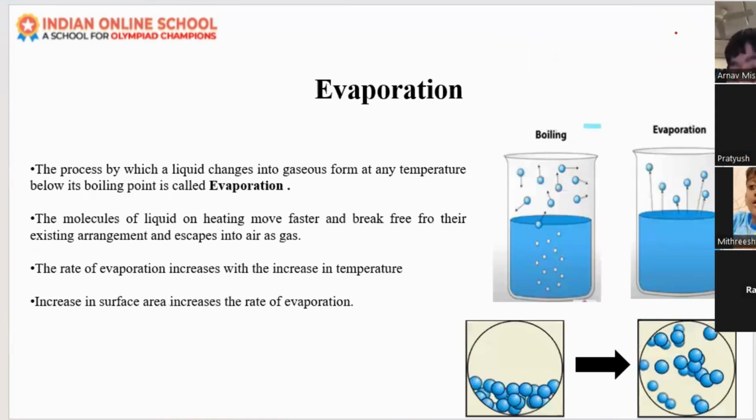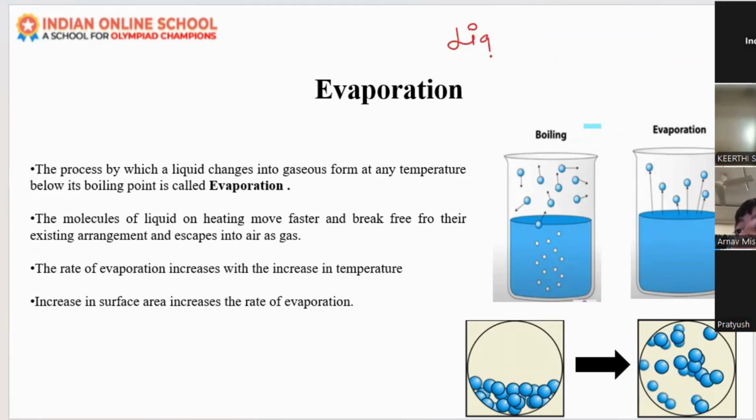Now, next comes evaporation. Have you heard about evaporation, all of you? Evaporation is the process of liquid changing into water vapor. Yes, liquid changes to gas form. That is the process we call evaporation. Liquid changing to gas state.